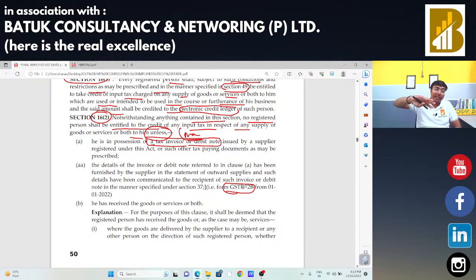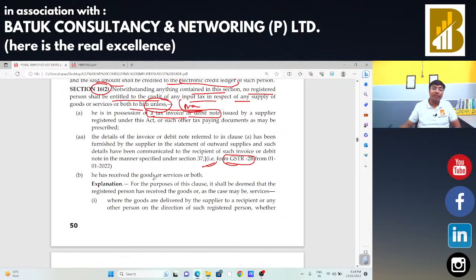Second condition, the same input tax credit is available in GSTR 2B return. Third condition, he has received the goods or services. Whenever you are going for the departmental audit, or whenever we are going to check the GST returns of our clients, we need to check that the buyer has received the goods or not.